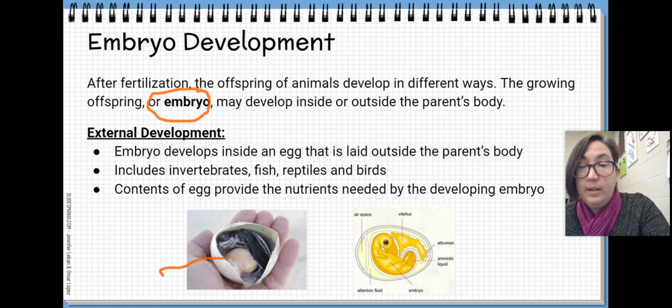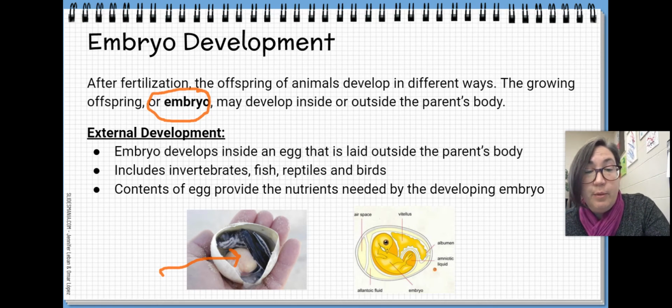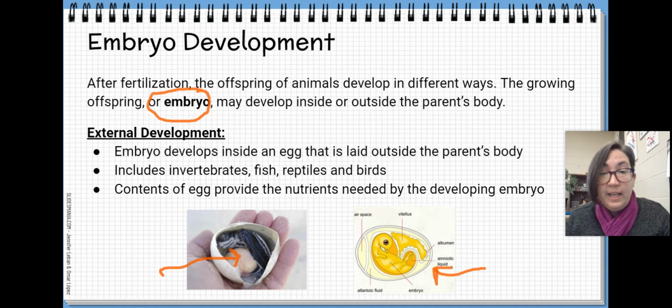So you can see here in this picture of the baby turtle inside its egg, that little thing that I pointed the arrow to, that is the yolk sac, and that provides all the nutrients that that baby turtle is going to need as it develops. And it's the same thing for birds. So this is inside of a chicken egg, and there is the bird embryo developing, and it has that yolk that provides the food source, and the albumin, that's actually what becomes the egg white.